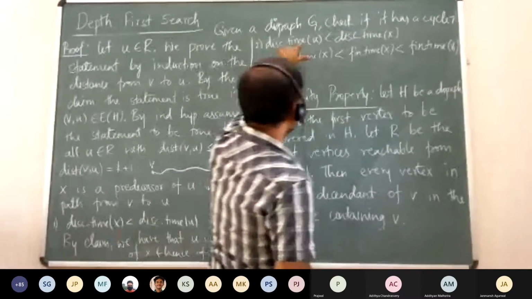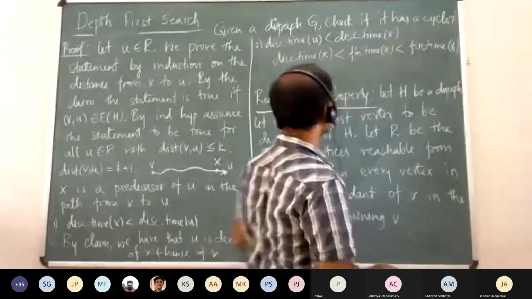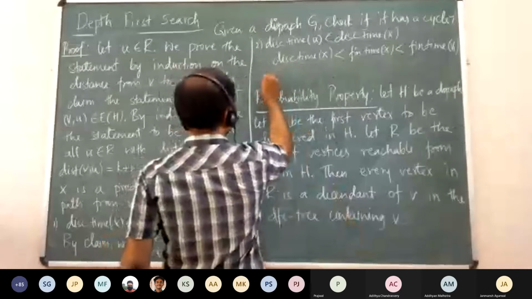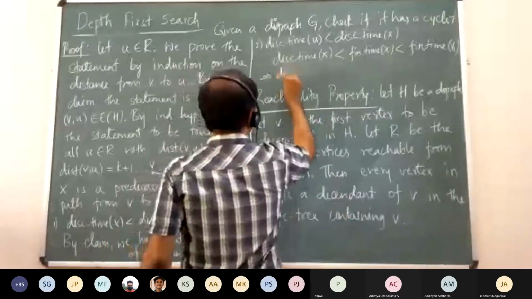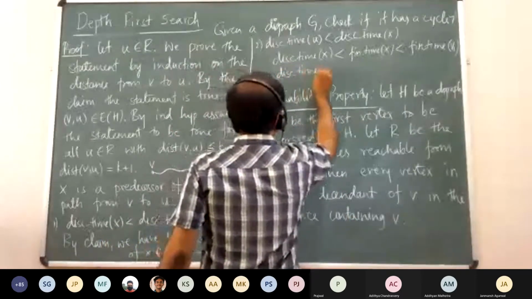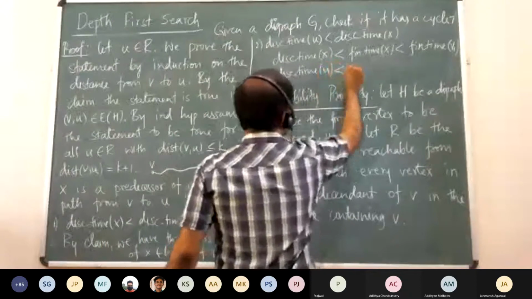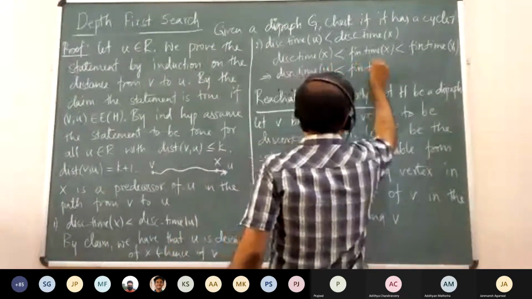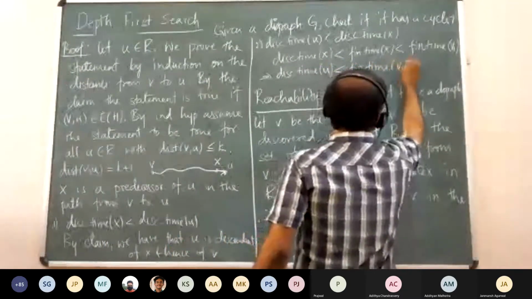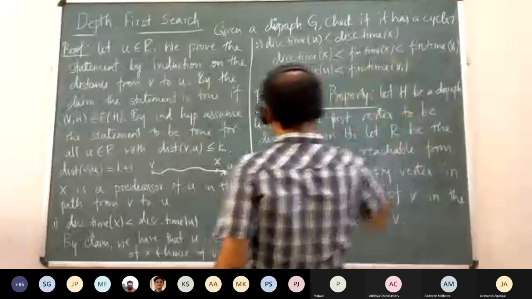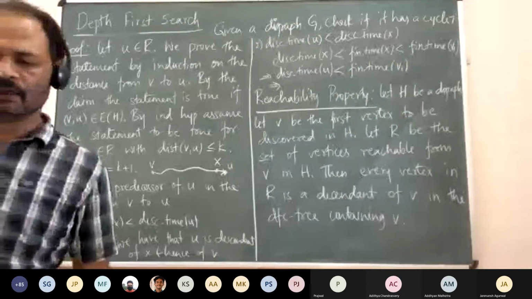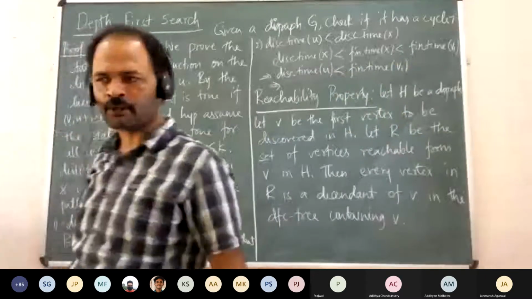And the discovery time of U is less than the discovery time of X, which implies that the discovery time of U is less than the finishing time of V1. So the discovery time of U is between the discovery time of V1 and the finishing time of V1.